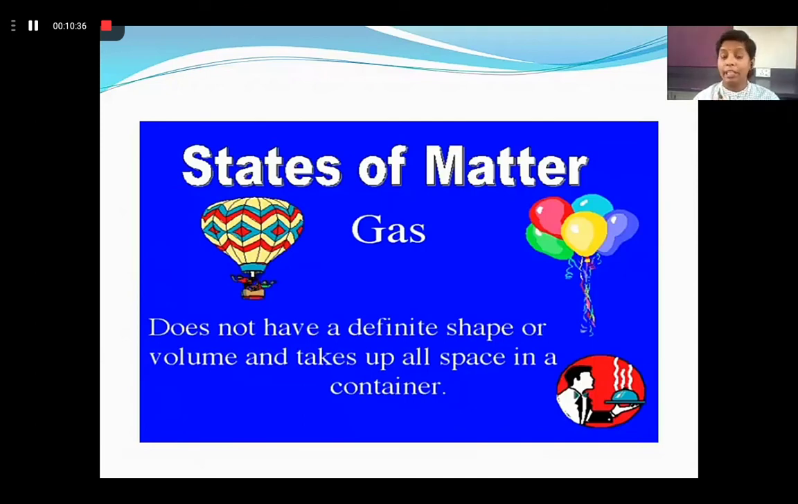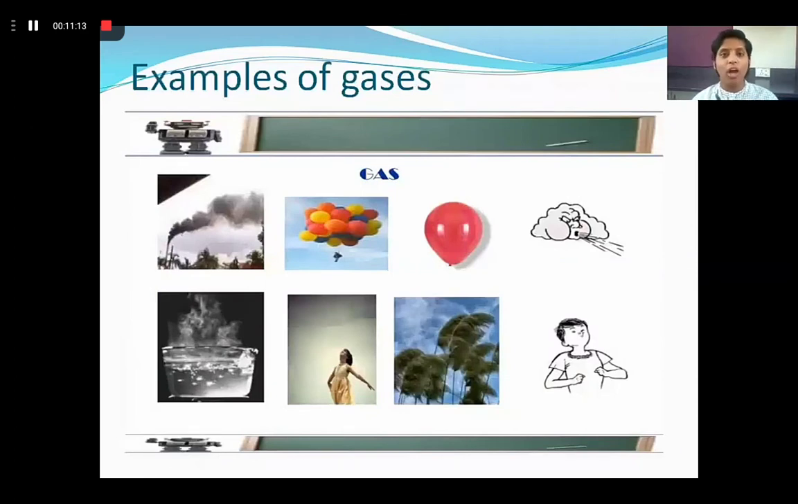Okay, and even the gases do not have their own definite shape or volume and take up all the space in the container. So in whichever space of the container the gas is present, the gas occupies the space of the container. Now you see the example of a balloon. When you blow a balloon, you blow the air inside the balloon. And how much air is blown, that much the balloon is blown, right? And these are the examples of your gases.